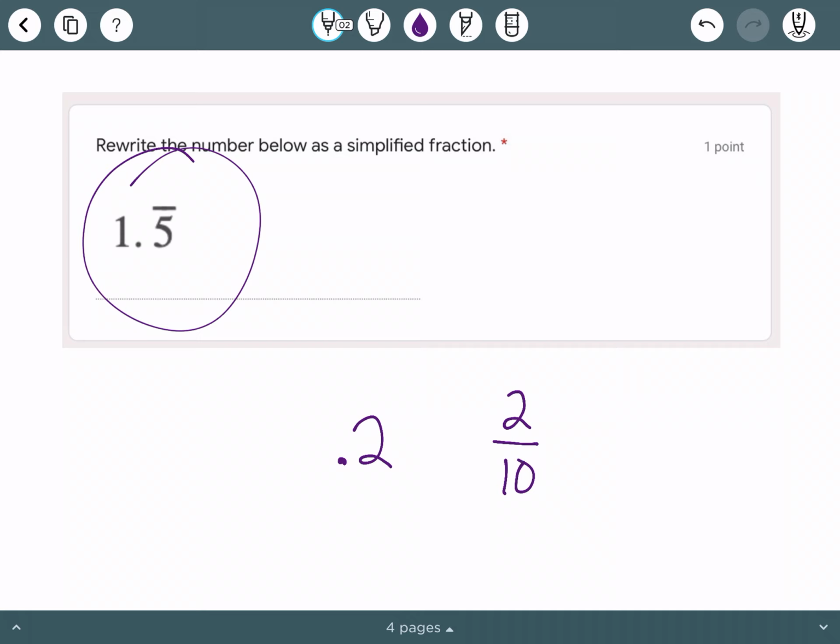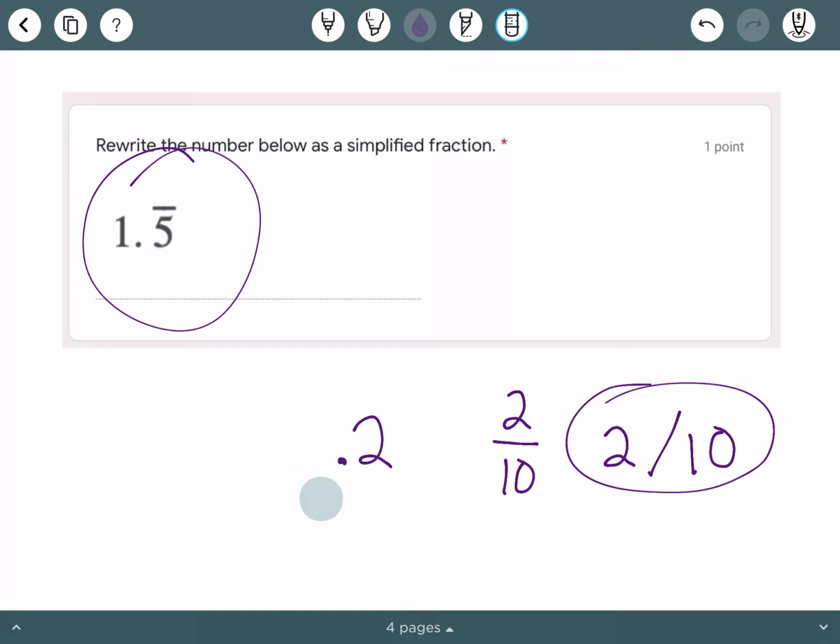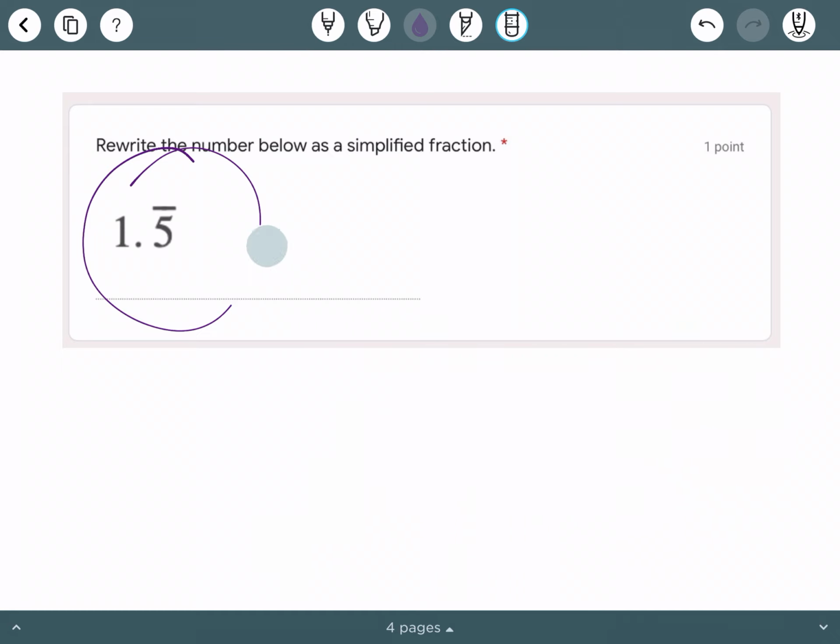But the backslash on the keyboard is going to look like that. So when you type it in, it is going to look like this, and that's okay. That's totally fine. Okay, again, that was just my example. Those numbers have absolutely nothing to do with the one that you are working on. You just need to figure out what that is as a simplified fraction.